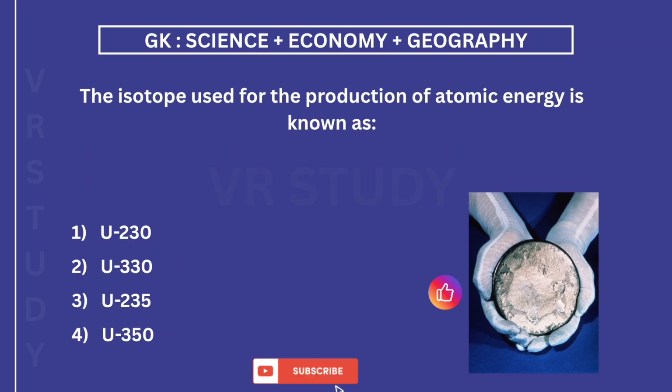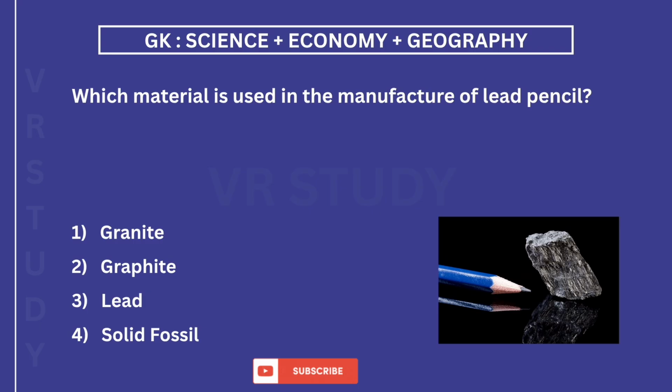The isotope used for the production of atomic energy is known as. The answer is 3. U-235. U stands for uranium. Which material is used in the manufacture of lead pencil? The answer is 2. Graphite.